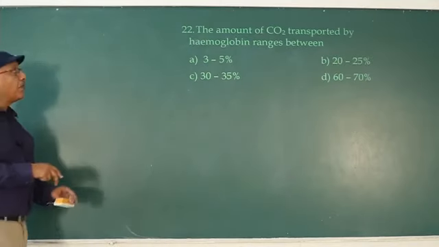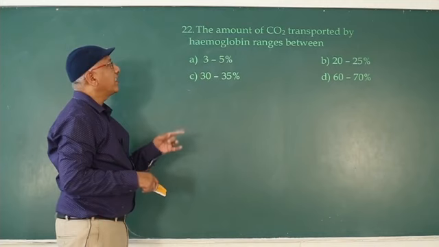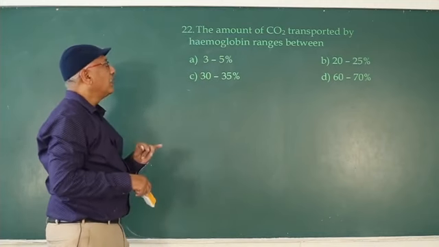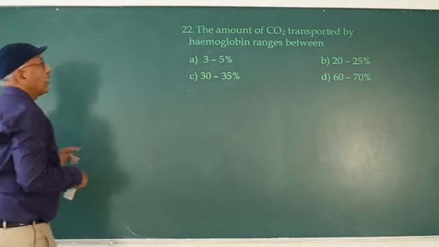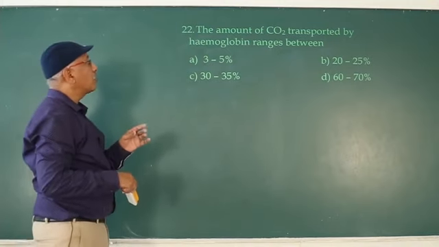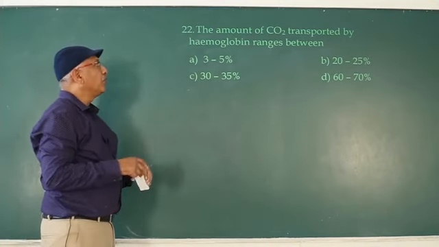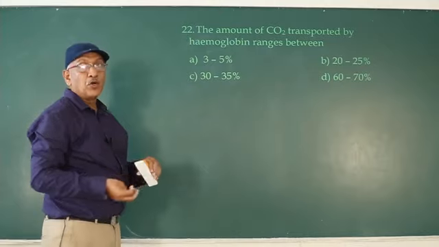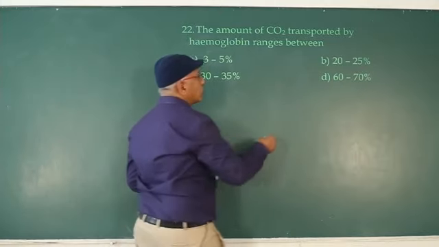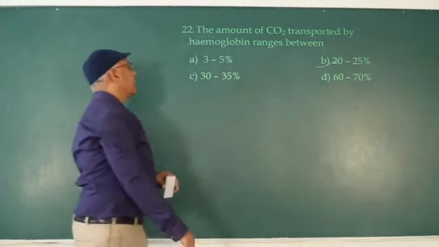So next question, the amount of carbon dioxide transported by hemoglobin ranges between. Hemoglobin transports 20 to 25%.